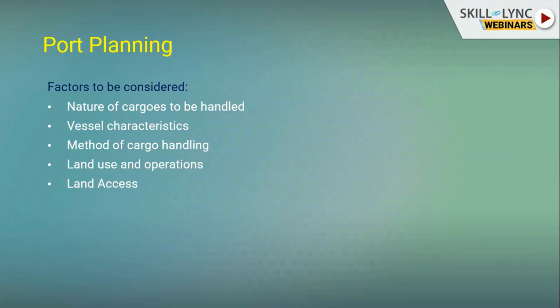Then land use and operation. Land use depends on the throughput of cargo, type of cargo, method of cargo handling, and length of time cargo remains in the port. Generally, a container berth handling containers requires more land behind it to increase the import and export quantity. With the general cargo area, the port land will be utilized for transit and warehousing. Land access can be by road or rail or both. And in the case of liquid cargoes, a pipeline will be used.